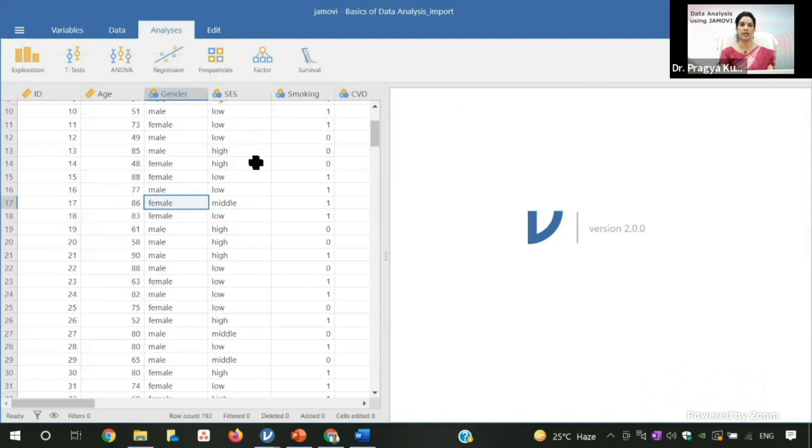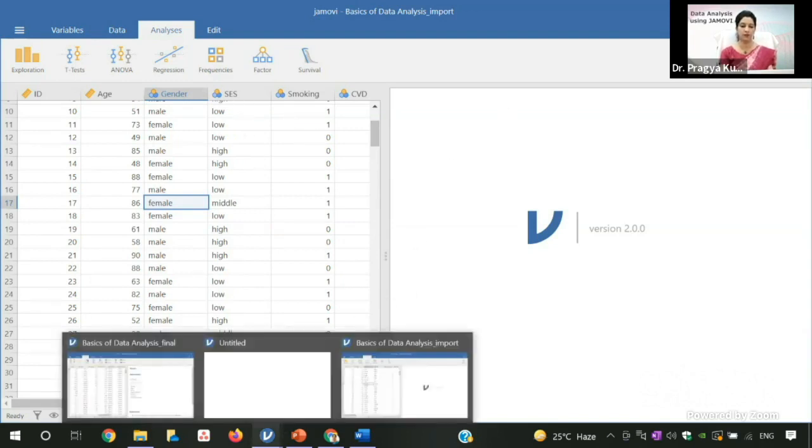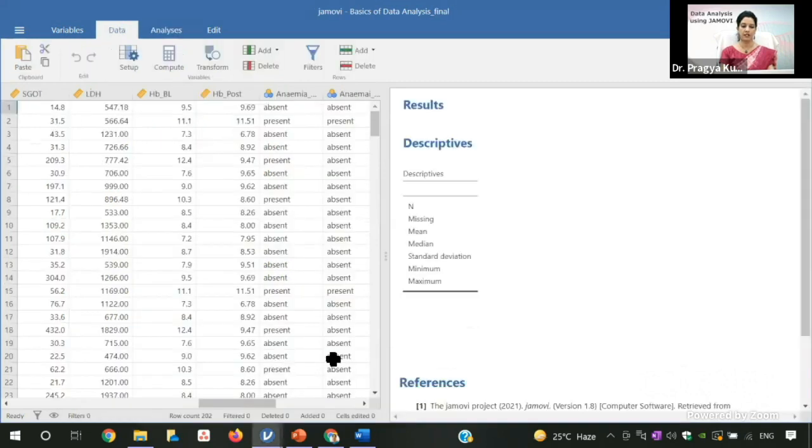So similarly, you can give the name of all the codes which are there, because when it imports the data from Excel to Jamovi, you need to write the name of the code. That's how you do it. Since I already have a pre-coded data sheet, I will show my analysis on this pre-coded one.